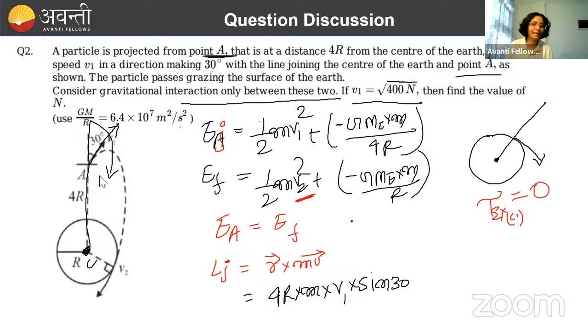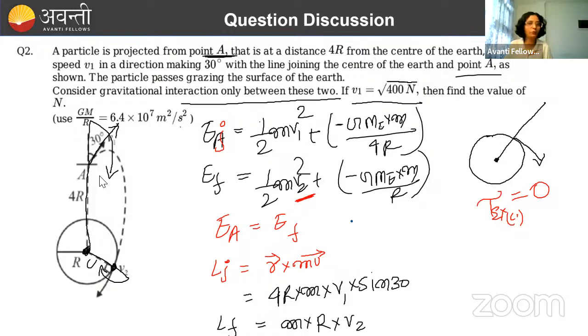Now let's calculate the final angular momentum. Finally it is here. So R cross MV. Again, this angle is 90 degrees because it's grazing the surface, right? So here the angular momentum value will be M into R into V2.